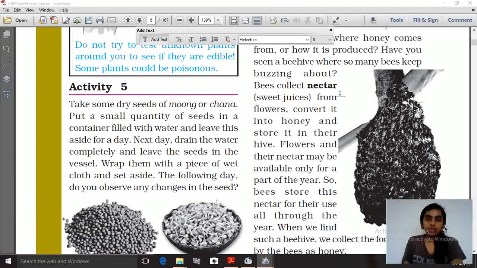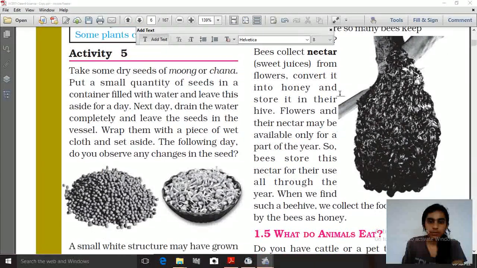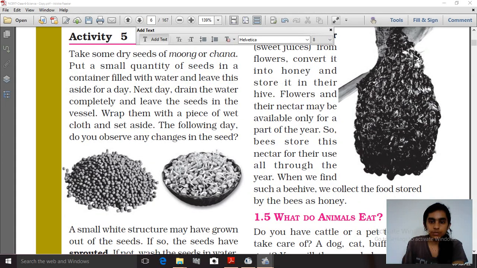Through their system, the sweet juice is converted into honey, and they store that honey in their beehives. When the beehives become larger, we break them and take out the honey for our use.